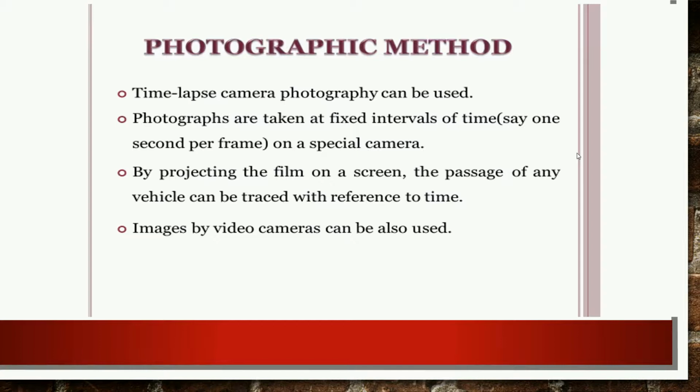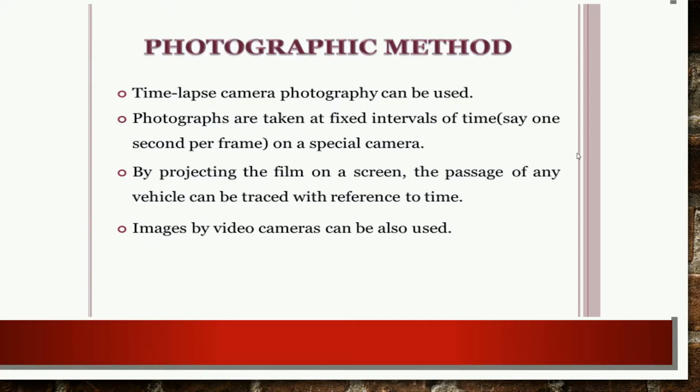Images by video camera can also be used. The photography method also includes videography through CCTV cameras, or various video tapes or video shoots, for the calculation of vehicle speed, and all of this comes under the photography method.